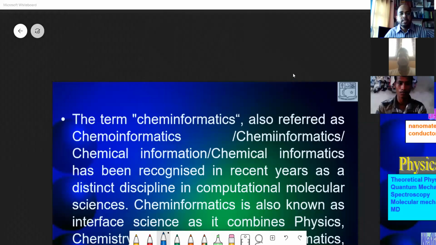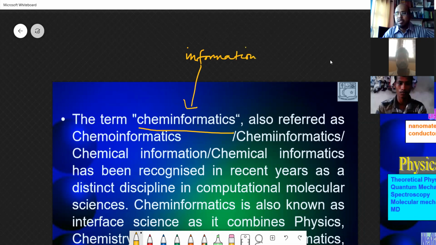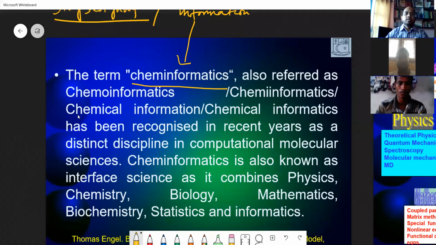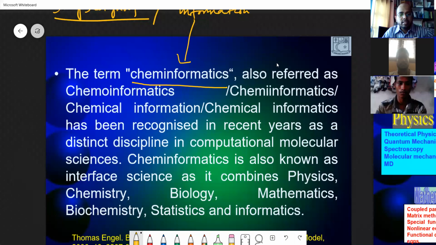the drug designing process. So there is always this thing called chemoinformatics. Here we take up the information from whatever way it is possible, by chemistry or by computers or by the internet, anything. So this will constitute the drug designing process. And they call it cheminformatics, and chemoinformatics is referred to as chemical information.